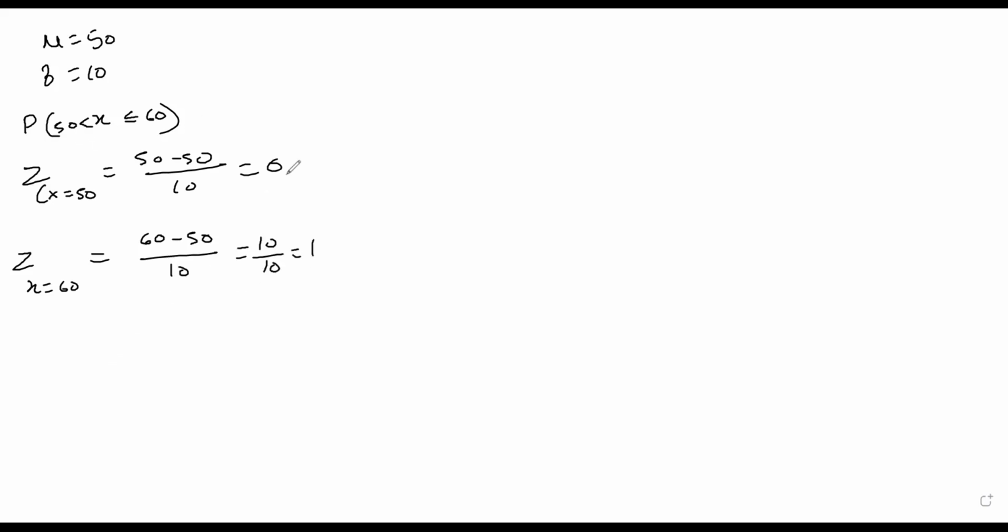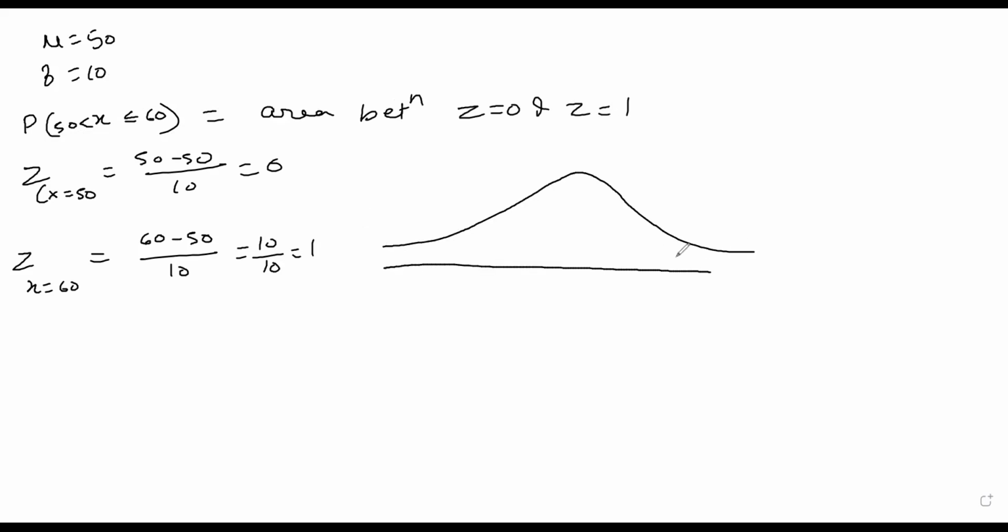Now you want the area between 50 to 60, that is nothing but the area between Z equals 0 and Z equals 1. तो Z टेबल तो वैसे ही वही एरिया देता है 0 और 1 के बीच में. तो ये एरिया क्या है? तो 1 की एरिया देखेंगे हम लोग Z टेबल में, वो होगी 0.3413. So that is your answer, 0.3413.